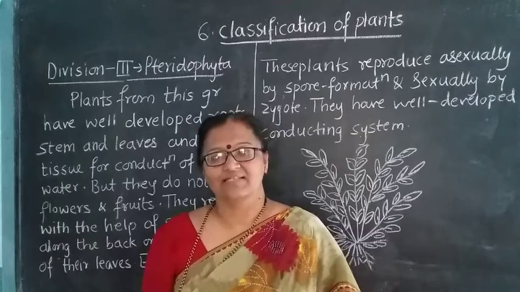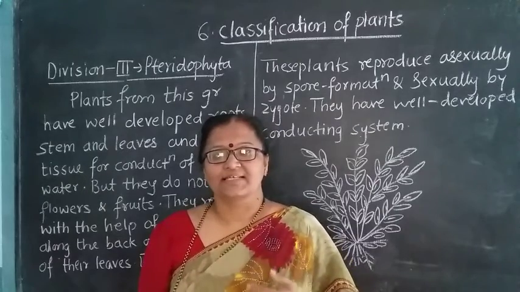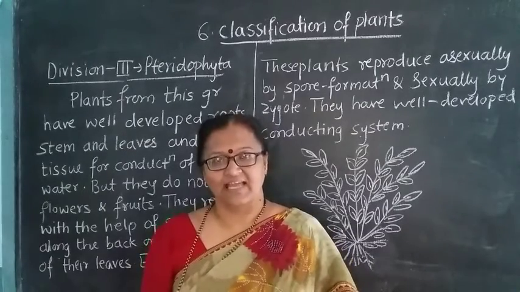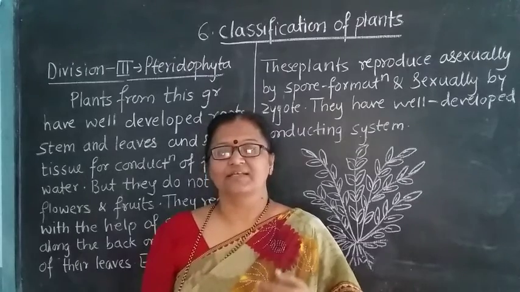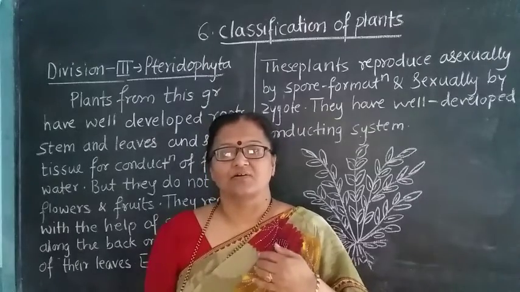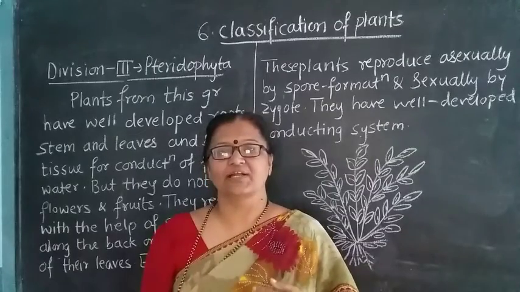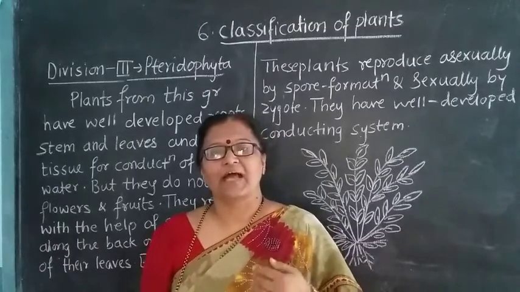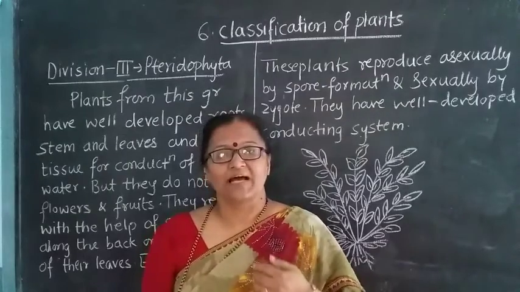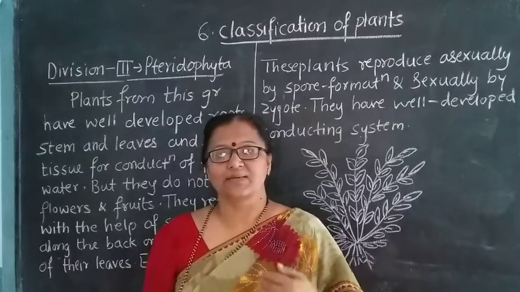Before this we have studied Thallophyta. They are thallus-like. For example, Spirogyra is thallus-like, therefore it is included in Thallophyta. Then Bryophyta, where you may see plants like Funaria or Marchantia.